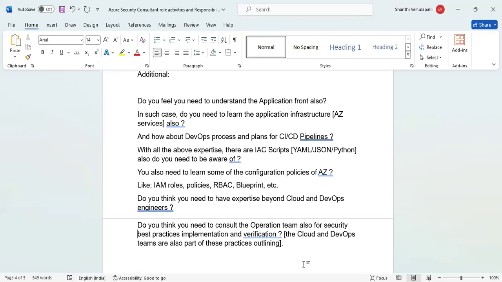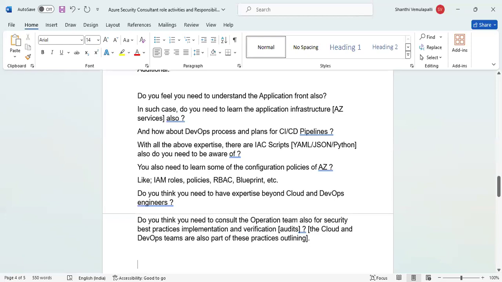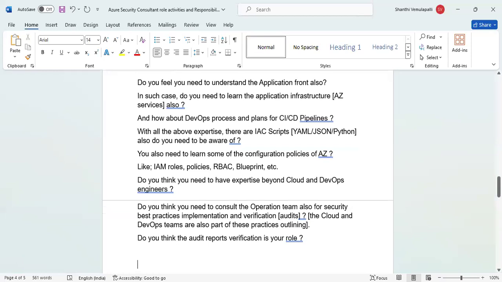And once the damage is done, you need to work with audits, for verification purposes. Is it being followed correctly? You should be concerned about audit reports. Do you think audit report verification is your role? Yes, obviously. How are you going to find it? Only through audit reports are you going to find gaps. Exactly. Right?